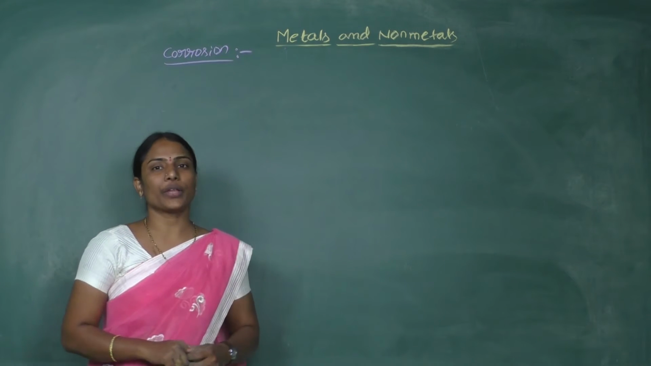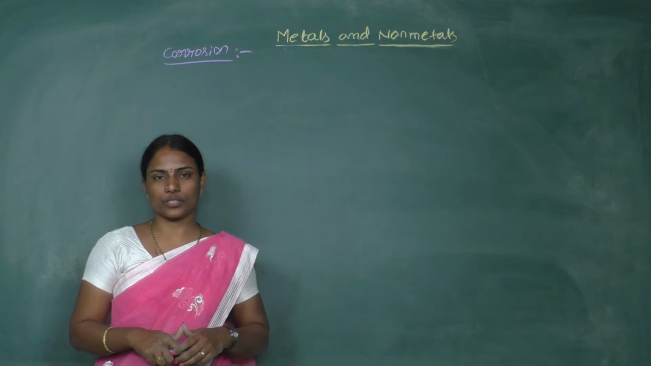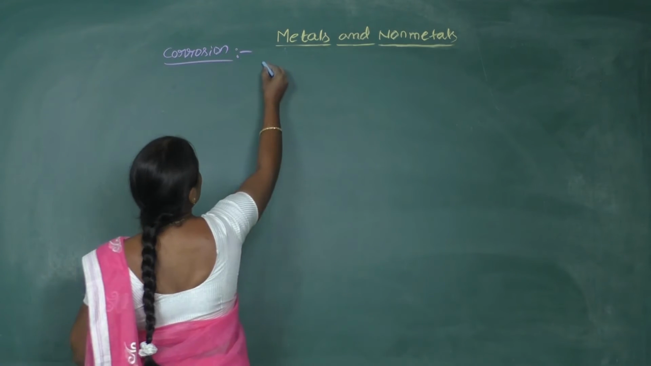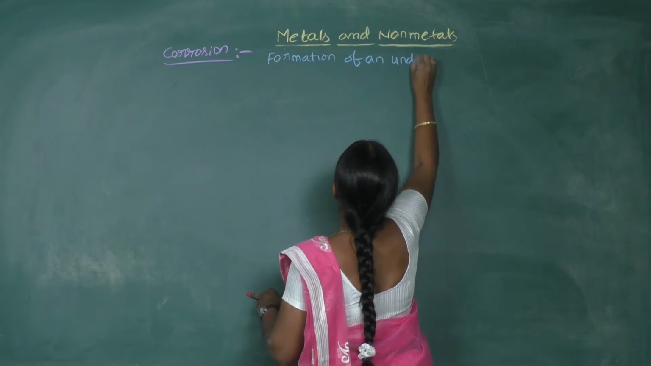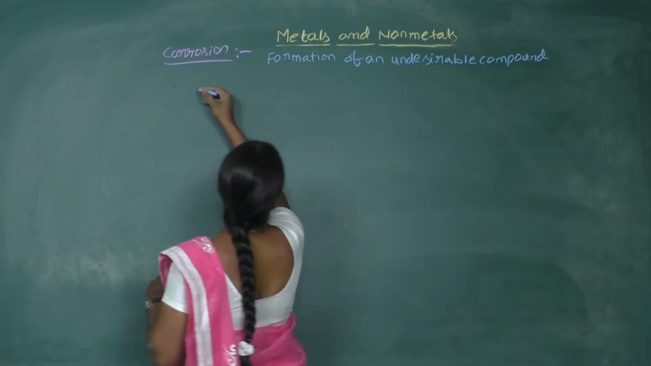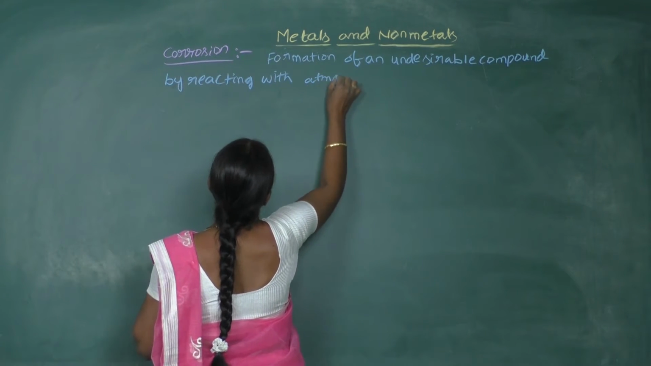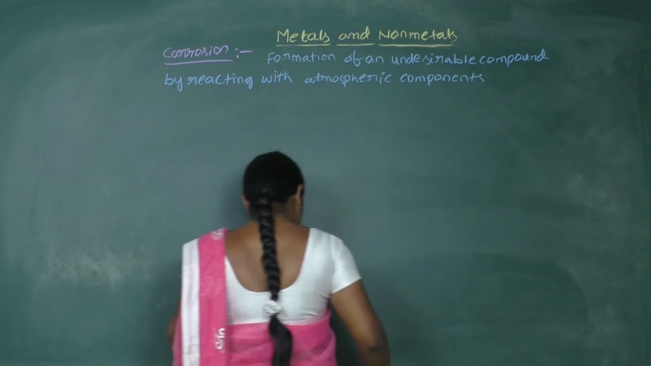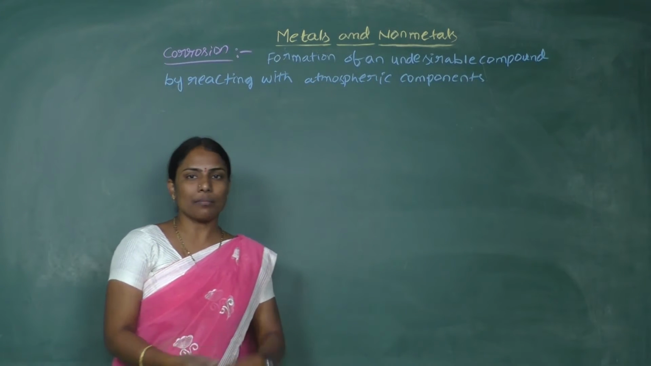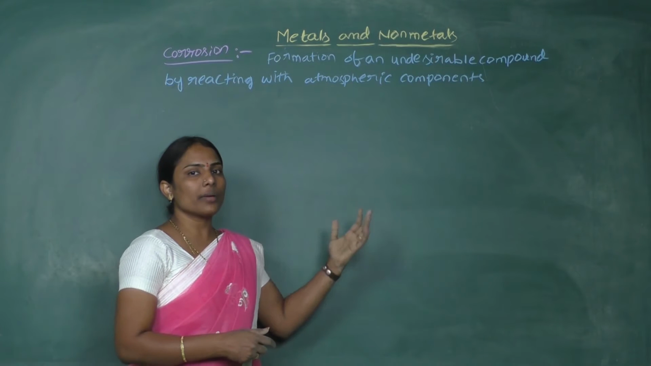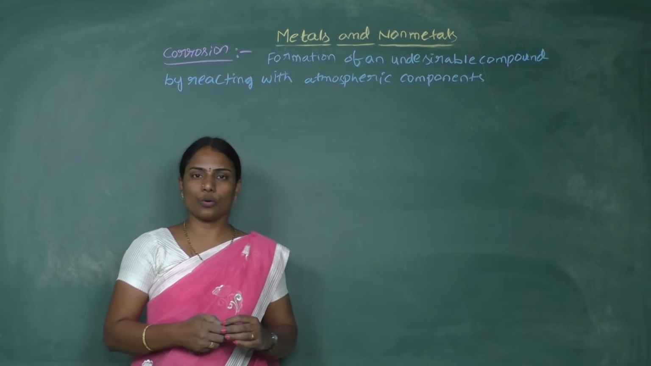See, in the present session we are going to discuss corrosion. So first of all, let us try to learn what corrosion is. Corrosion is the formation of an undesirable compound by reacting with atmospheric components. When a metal reacts with the components present in the atmosphere, it forms some compounds. Likewise, the formation of undesirable compounds when a metal reacts with the atmosphere is simply called corrosion.